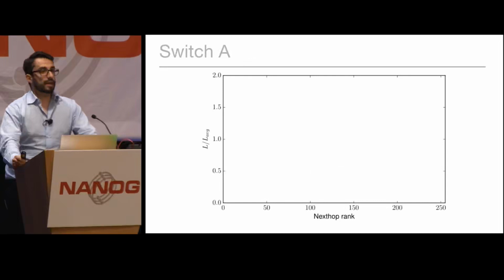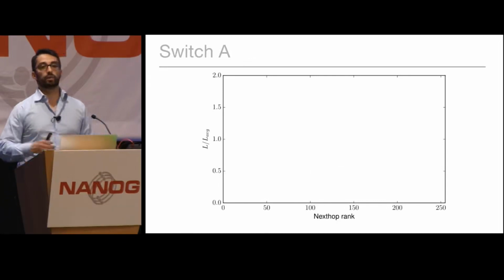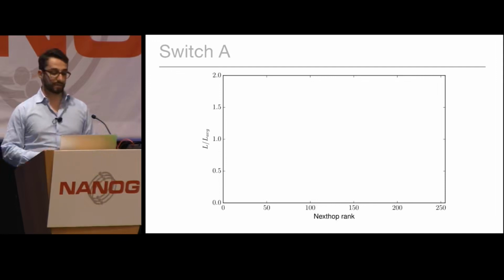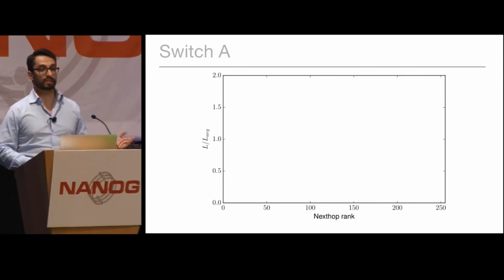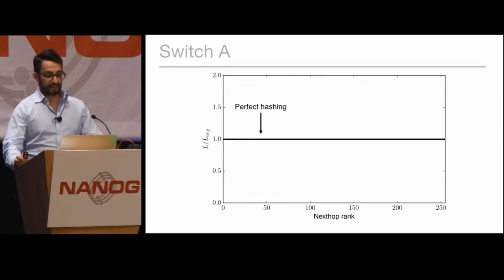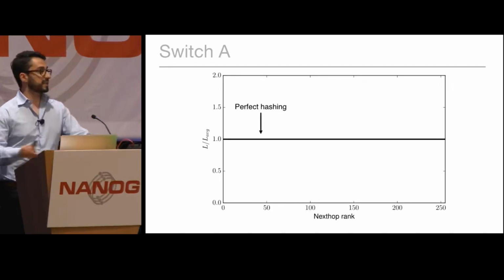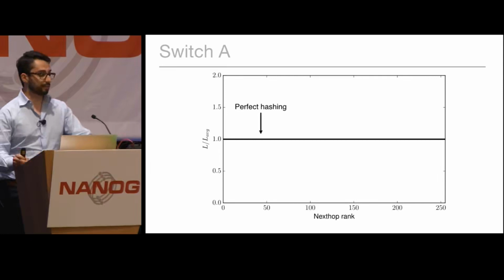On the x-axis, I show the next hop rank, which is the next hops ranked in increasing order of packets received. So the leftmost next hop is the one that received the least amount of packets, and the one on the right is the one that received the greatest amount. And on the y-axis, I show the load, the number of packets that each next hop received, normalized by the average number of packets received by any next hop. Now, in the ideal case, this would be the graph that you would expect. We would expect each next hop to receive exactly the same amount of packets. That indicates perfect load balancing.